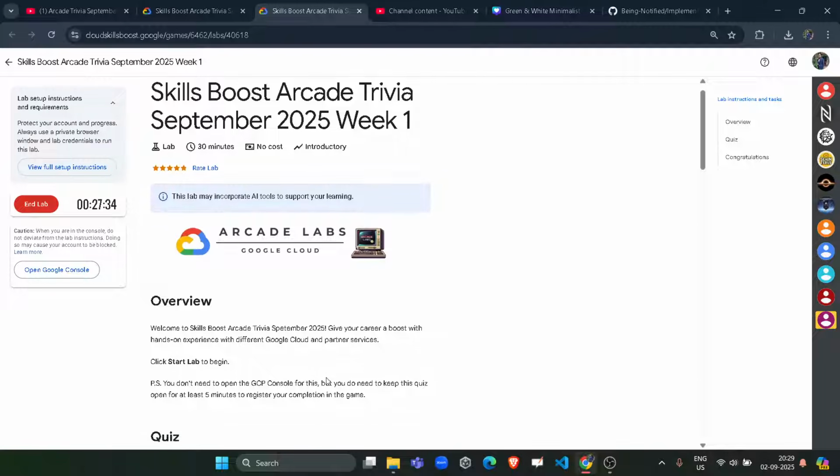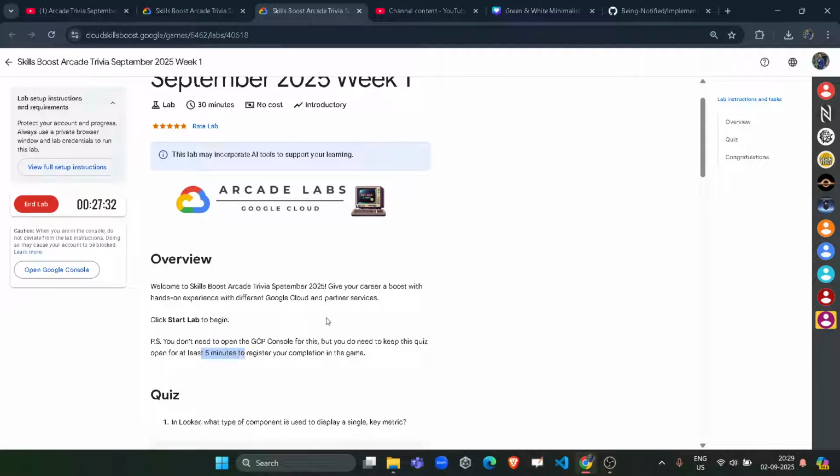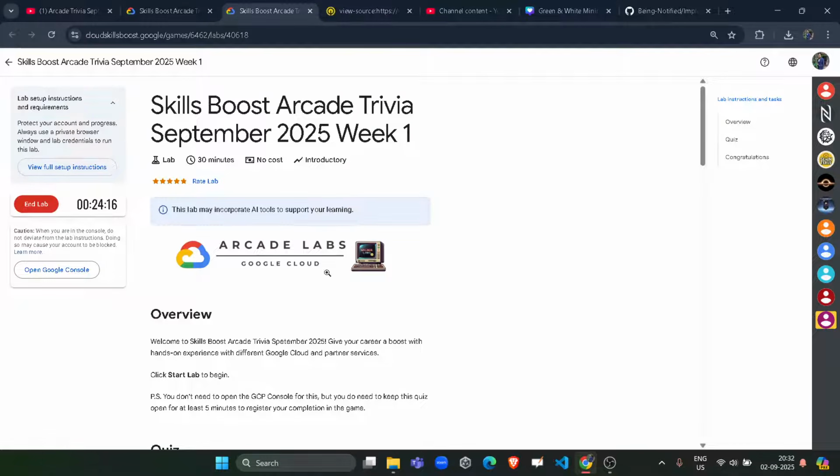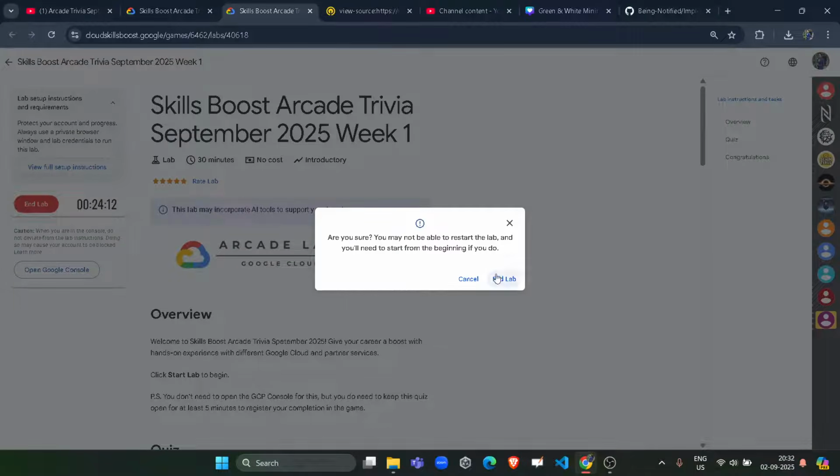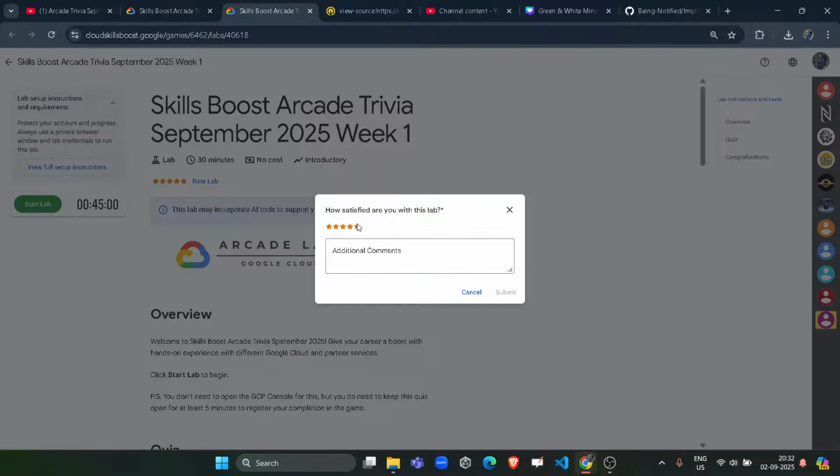and your lab is completed. But all you have to do now is wait for 5 minutes. After that, you will click on the end lab button. So wait for it. Now you can see I already spent more than 5 minutes in this lab, so I can click on the end lab button now. You can click on end lab once again. Give the star rating, click on submit.